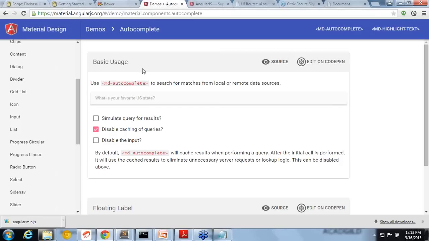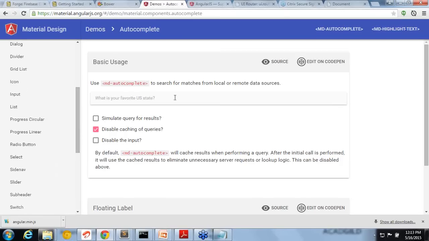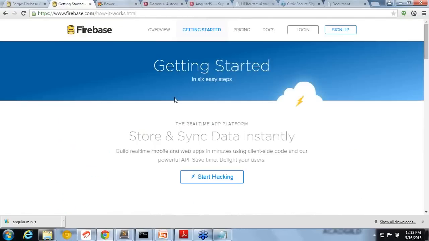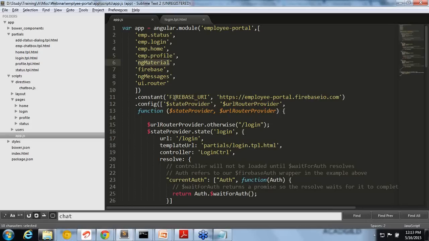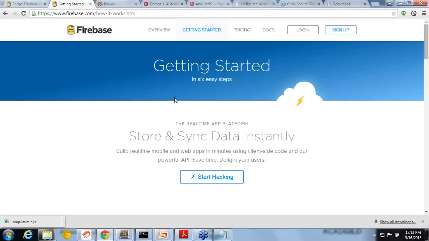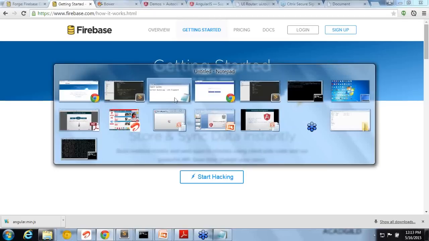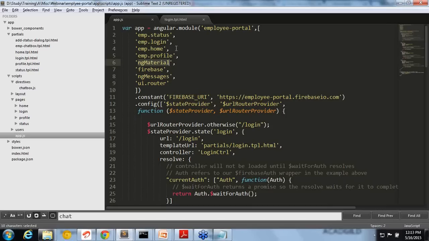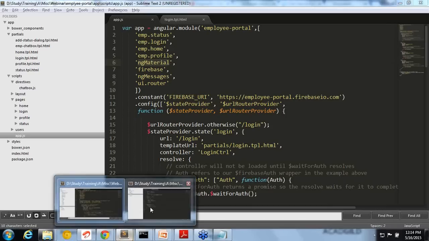There are a lot of directives. You can just go through them and see all of them. Then the next important thing is the backend I am using. I am using Firebase as the backend. Initially we have seen two-way binding, right? I have shown you in the simple application.